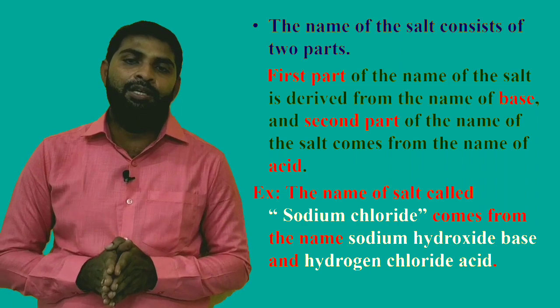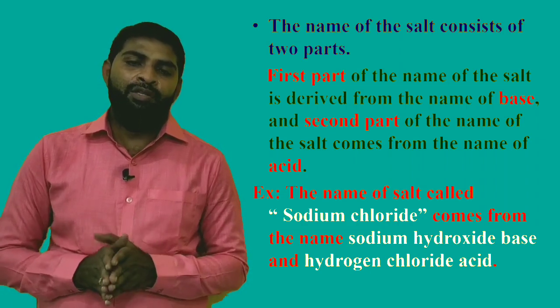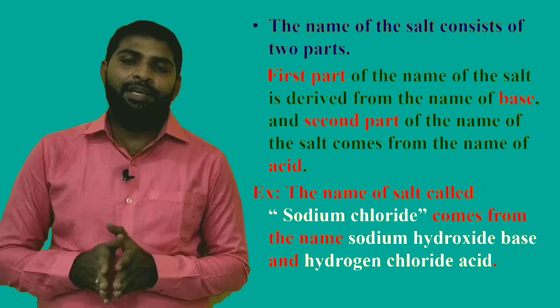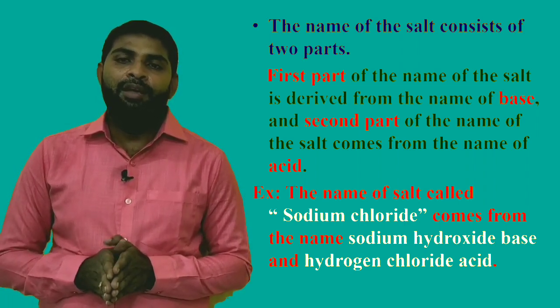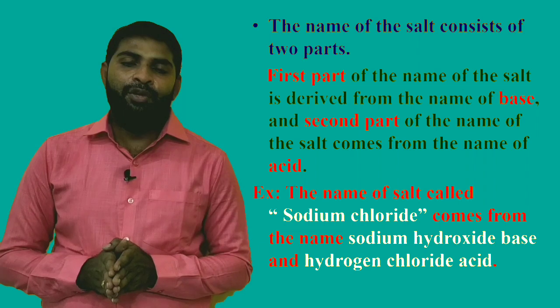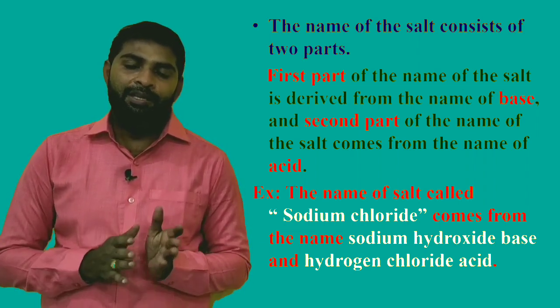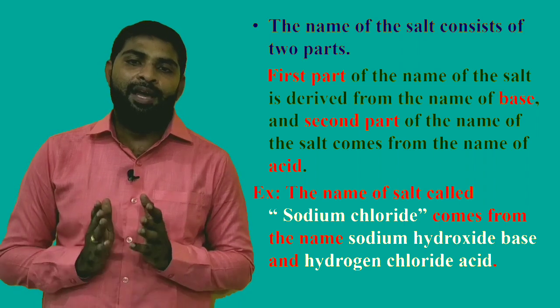Always, if you take a salt, the first part should be from the base and the second part should be from the acid.